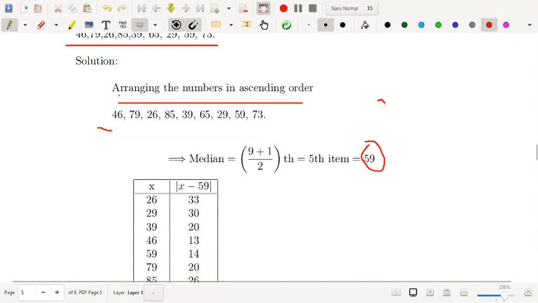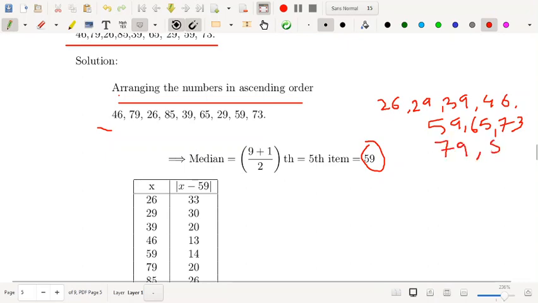What is your first number? First number is 26, next one is 21, 9, next is 39, next is 46, next is 59, 65, 73, 79 and 85.